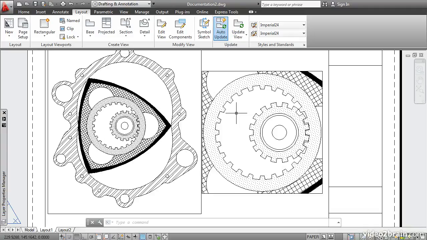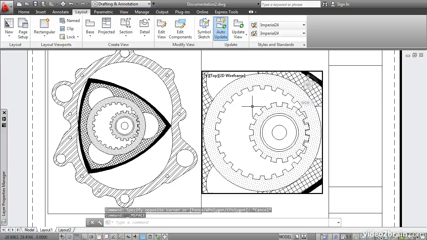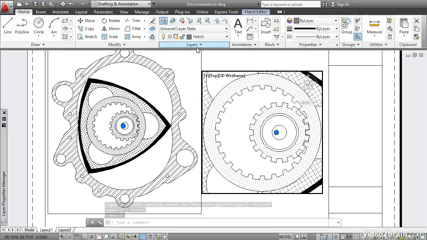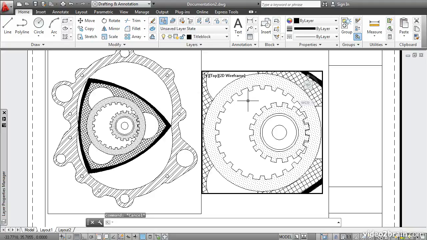Now, in this particular viewport, I don't want to see these objects outside of the gears. I can hide those using the Viewport Freeze feature of layers. Double-click inside this viewport, click on one of these objects here, and you can go to the Home tab to see which layer it's on. This is on the hatch layer. Okay, let's keep that in mind. Press Escape and select this circle. It's on layer 3. Okay, so let's freeze layer 3 and the hatch layer.